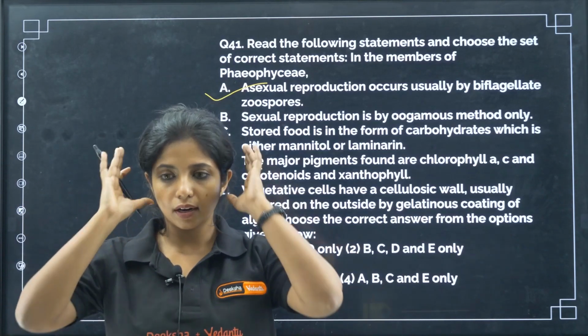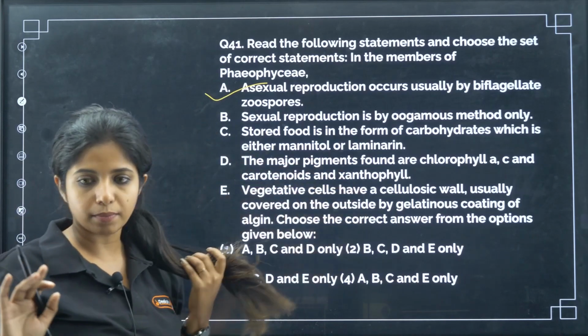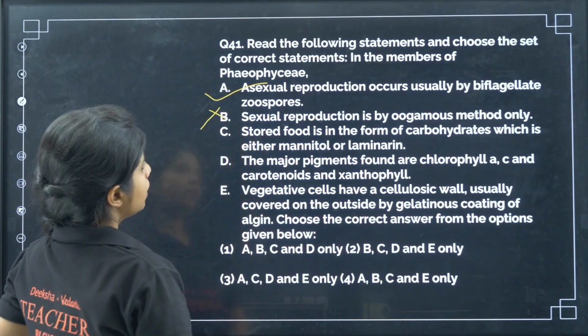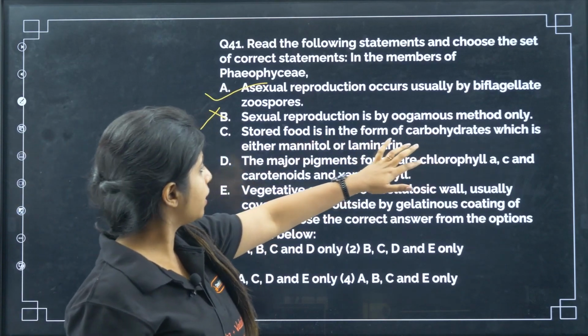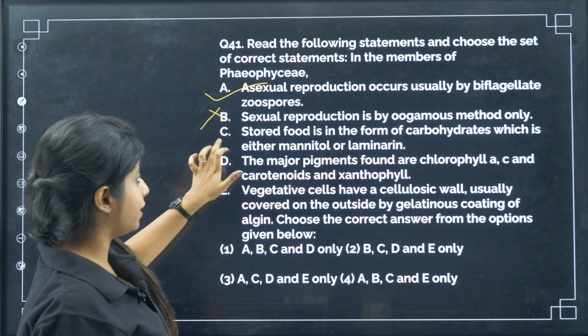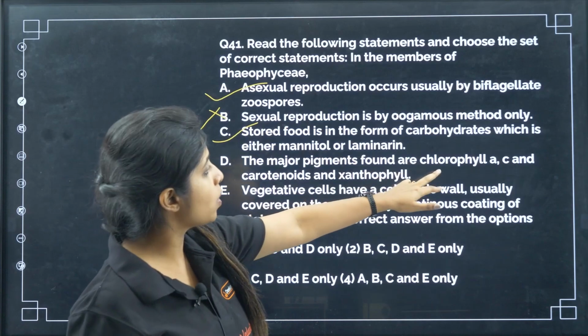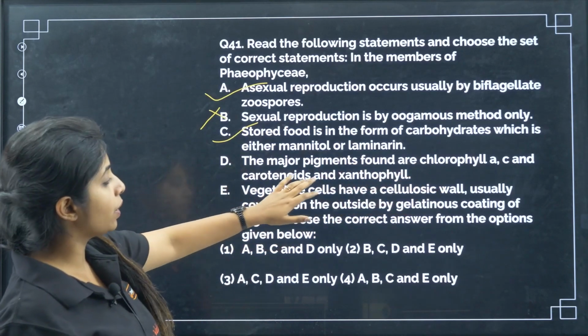Okay, motile, non-motile, you had different methods. It's not just oogamous. Now this is wrong. Now you have to find out what is correct, right? Stored food is in the form of carbohydrates, which is either mannitol or laminarin. Correct, very much correct. The major pigments found are chlorophyll A and C, carotenoids, and xanthophyll.